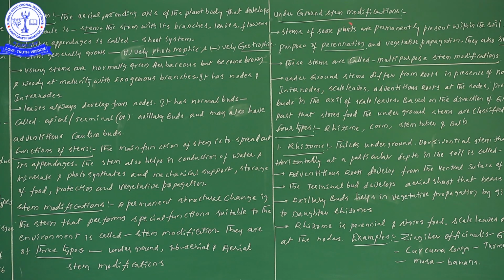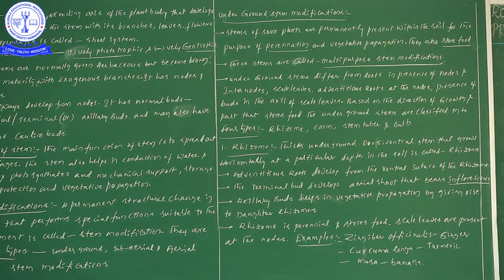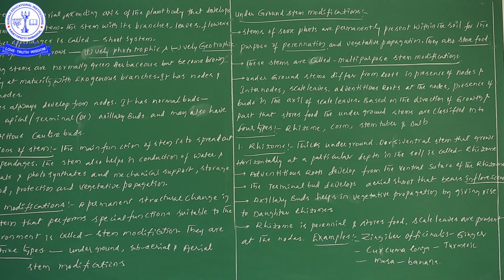Before we continue, let us look at the points we have covered so far. First of all, the stem is aerial, that grows aerially, ascending in the axis. This stem is developed from the plumule.